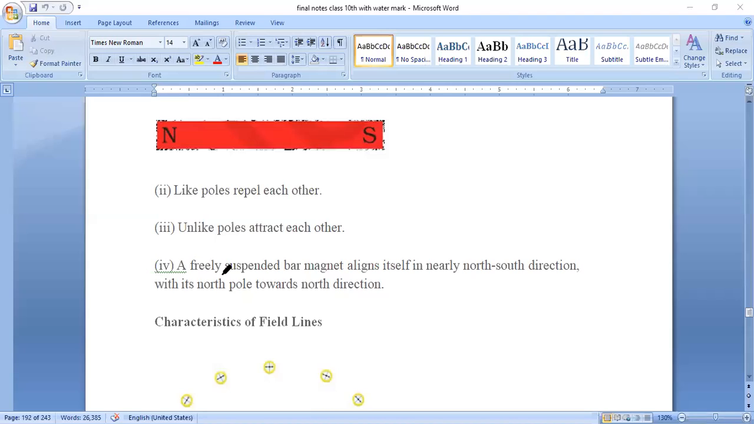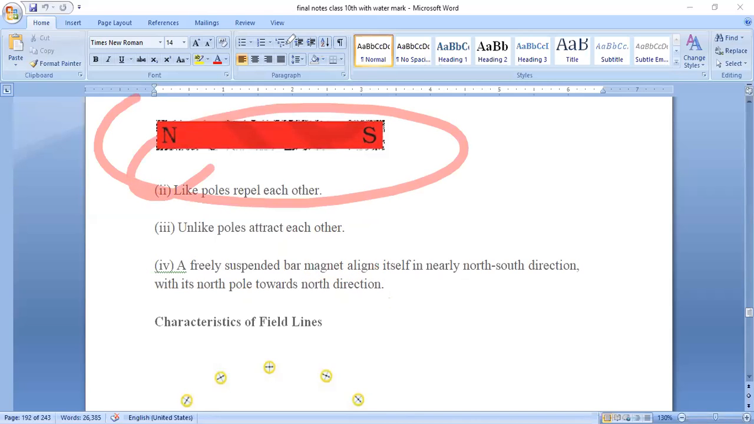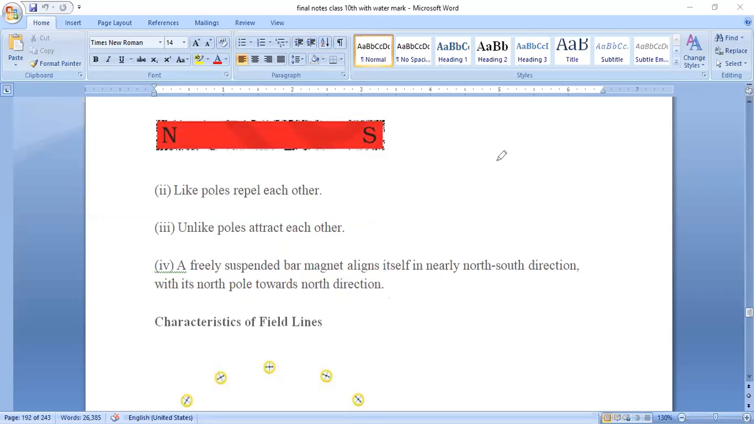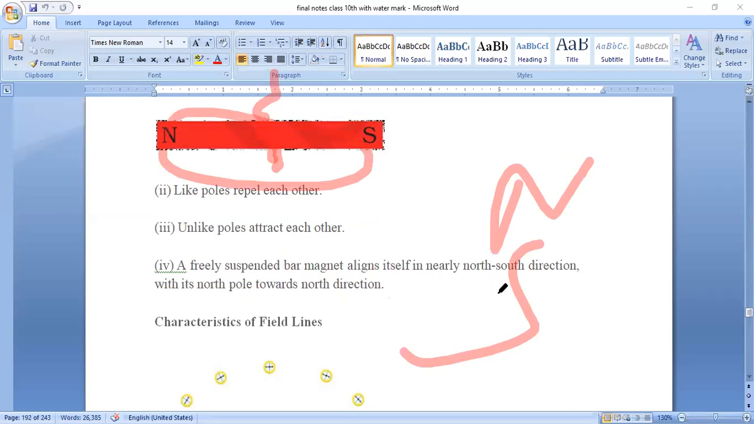A freely suspended bar magnet aligns itself in a north-south direction with its north pole towards the north direction. Whenever you have a freely suspended magnet, this is the bar magnet. This is called a bar magnet. You take this bar magnet and tie a thread to this. Whenever you tie a thread to this, what happens? This will align itself to the north and south direction.